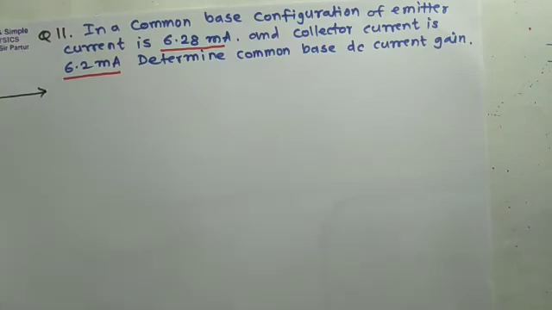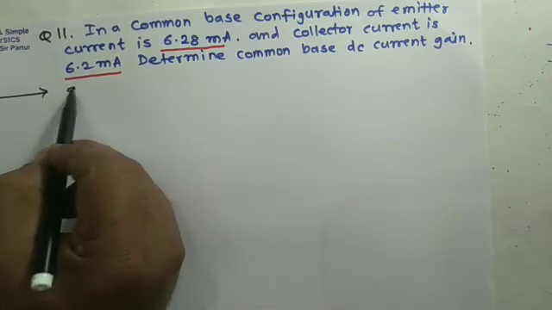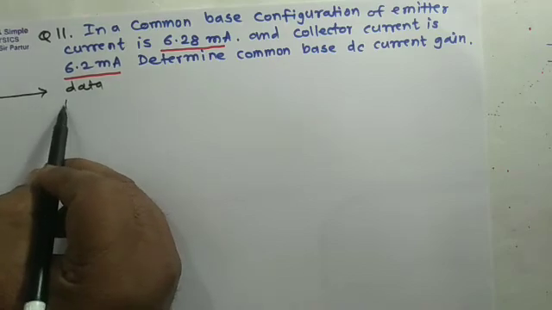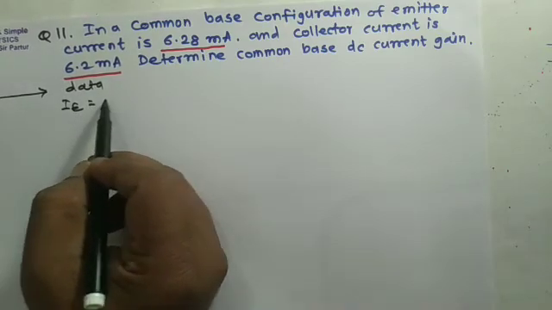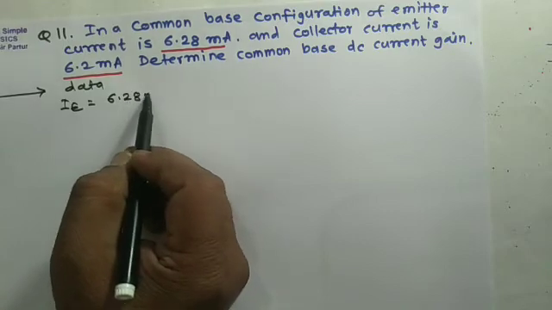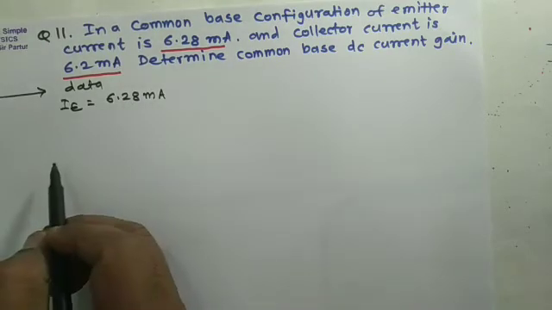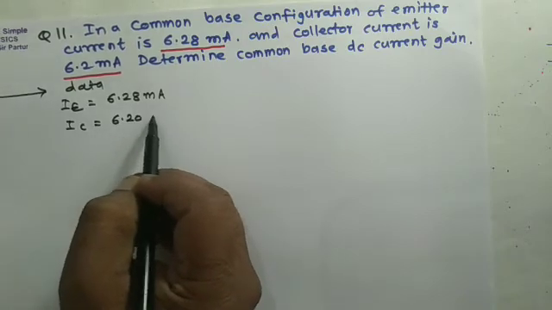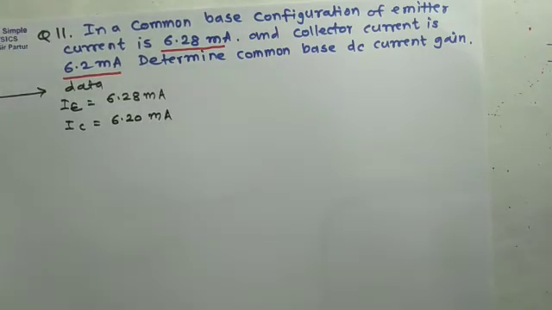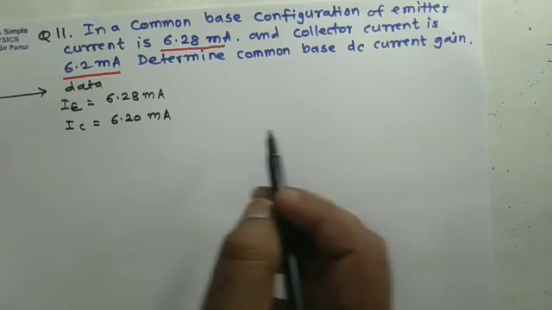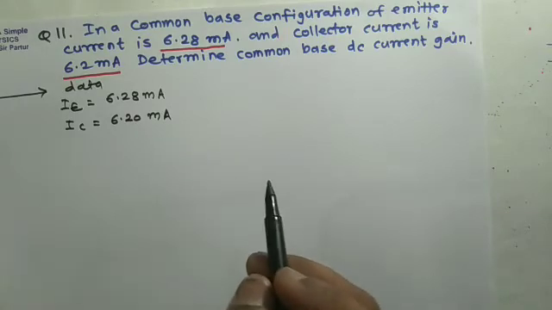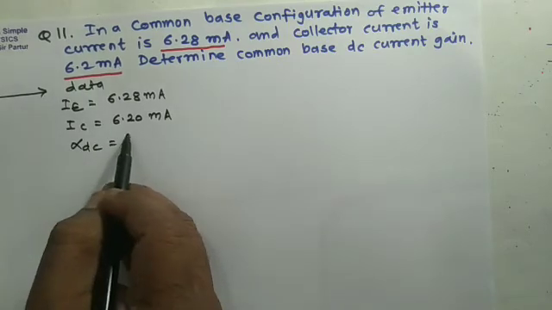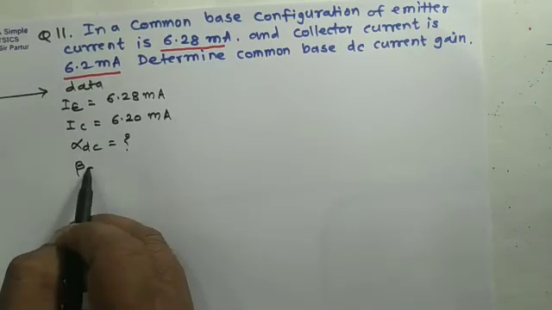The data gives us emitter current IE as 6.28 milliampere and collector current IC as 6.20 milliampere. And we can find out DC current gain, alpha DC and beta DC.